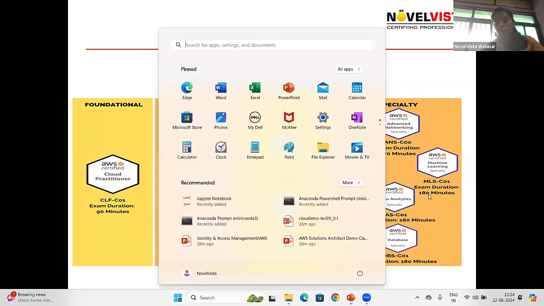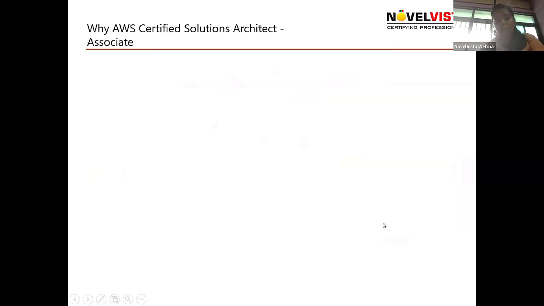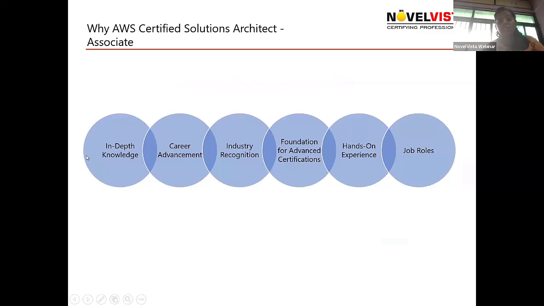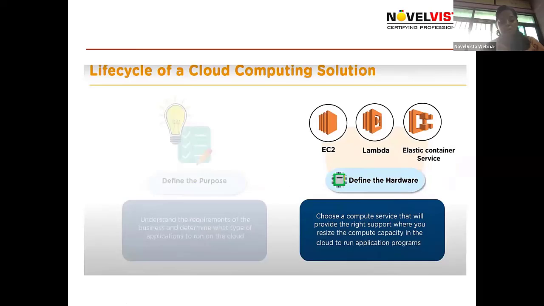Now we need to discuss the lots of services that are provided by AWS. As we discussed, why do we choose this AWS Certified Solution Architect certificate? Because we can get in-depth knowledge of all the services. Then we can get hands-on experience. Then there are multiple job roles that will be offered by the companies after completing the certification. And we also build a foundation for the advanced level certifications of AWS. That's why we can choose this AWS certification.